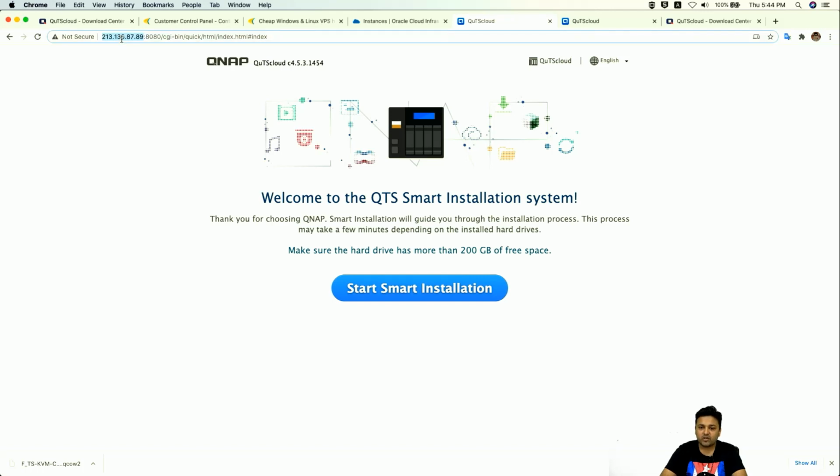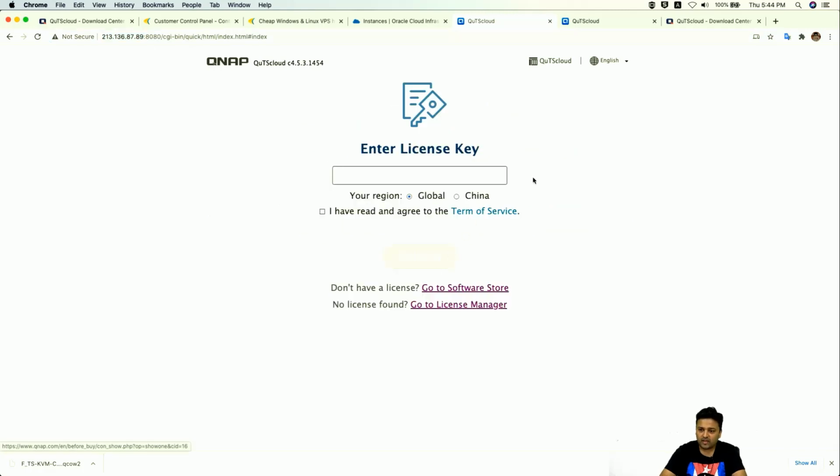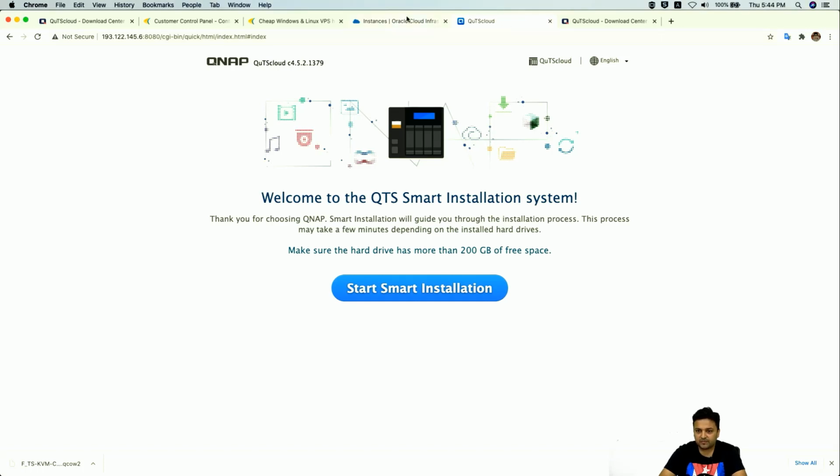Now you can see the same machine, 213.135.87.89. It is ready now. So that's how easy it is. We just entered 3 commands, and QuTScloud is already ready on Contabo. Now what you have to do is click on Smart Installation and enter the license key. You already know how to enter the license key. You have to purchase a QuTScloud license, then activate the license key and enter it here. Okay, so this completes our live demo for Contabo.